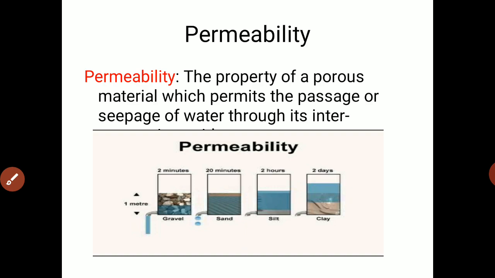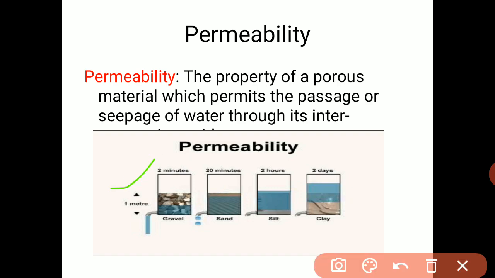Just imagine if one tank contains gravel, another contains sand, then silt and clay, and we add water of the same quantity and allow that water to pass through it. The passage of water is the permeability of the soil.